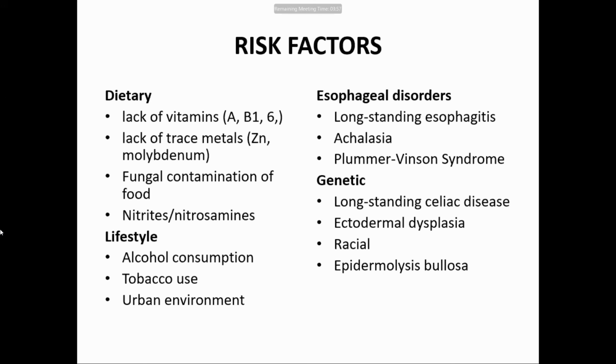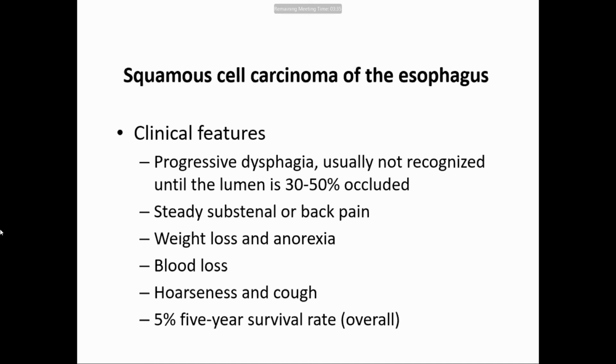There, tobacco and chewing tobacco are more important. Here it is other factors like dietary and lifestyle; of course alcohol and tobacco are also here. But there are additional factors which are not there. Clinical features are progressive dysphagia, meaning difficulty in eating and swallowing, steady substernal or back pain, weight loss, anorexia, blood loss, hoarseness and cough.